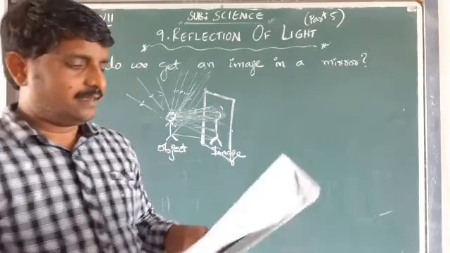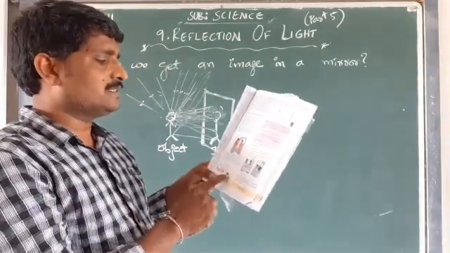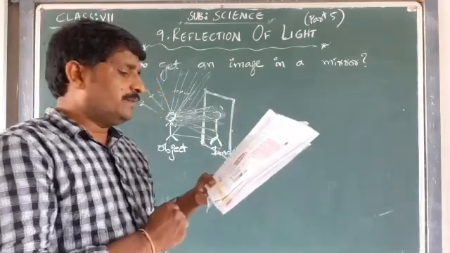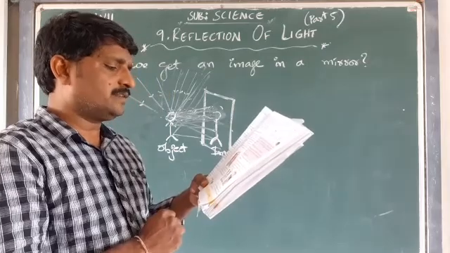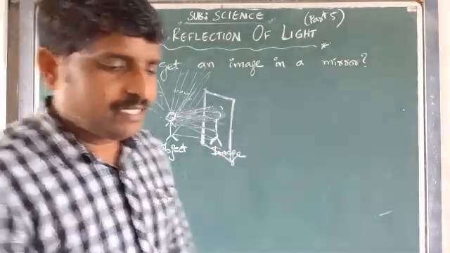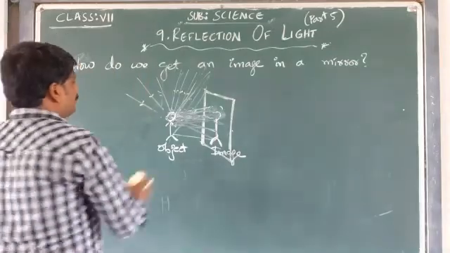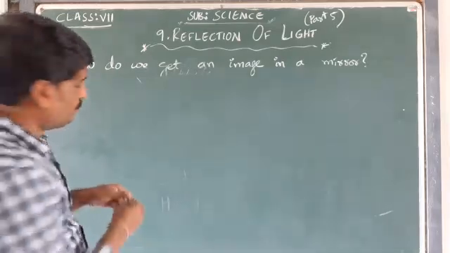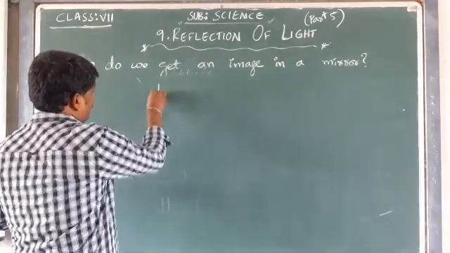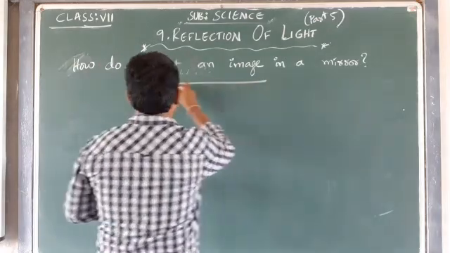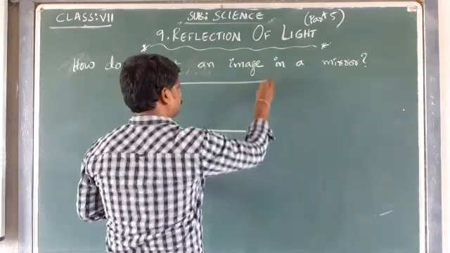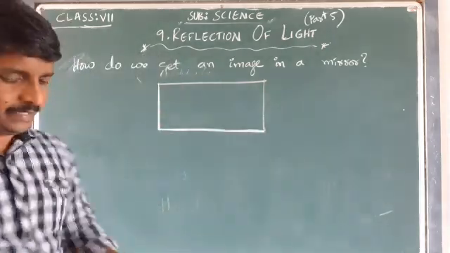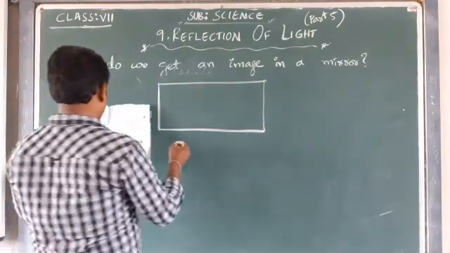See figure number 9 here. See figure number 9 and observe the lines. That explains how the image of the candle is formed in the mirror and how you are able to see the image of the candle in the mirror. Okay, now let's see this in figure number 9. I want to draw it for you. See, this is the same figure I am going to try to draw so that you get some idea.